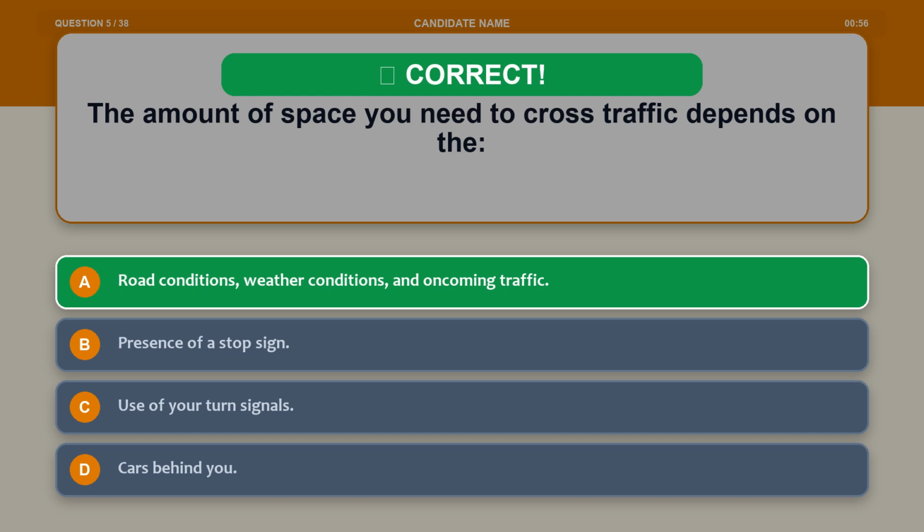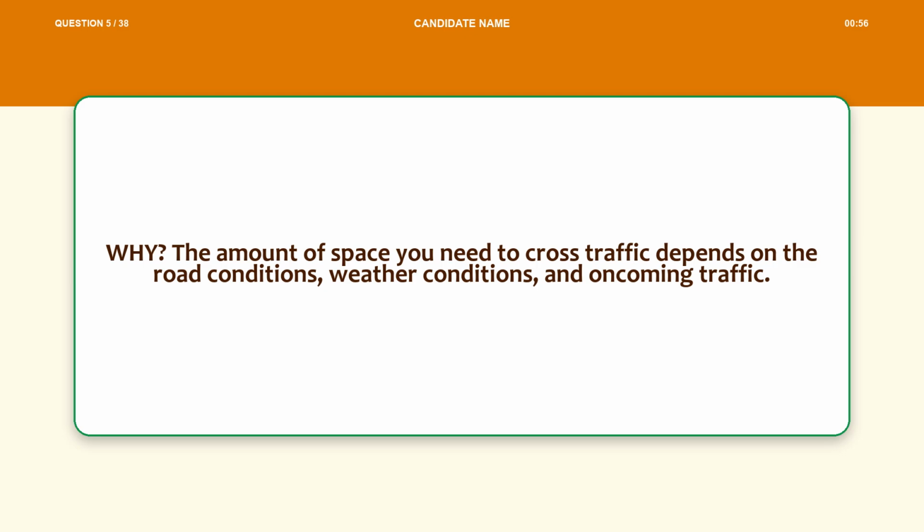The correct answer is option A, road conditions, weather conditions, and oncoming traffic. Explanation. The amount of space you need to cross traffic depends on the road conditions, weather conditions, and oncoming traffic.